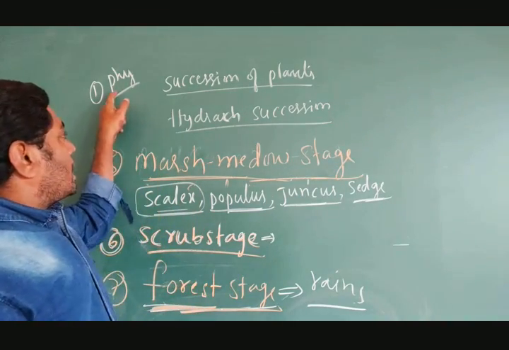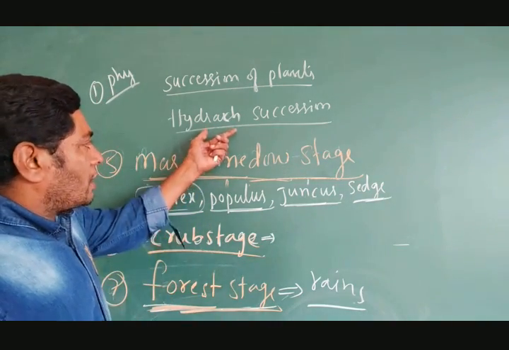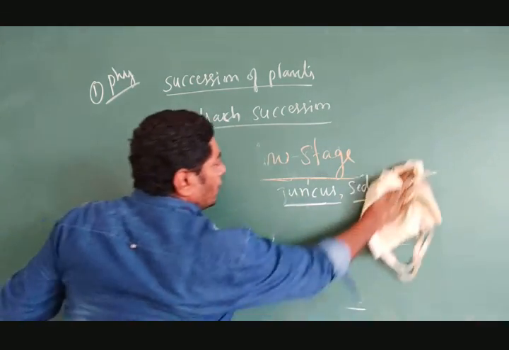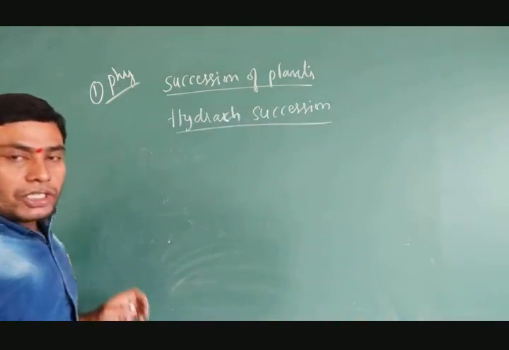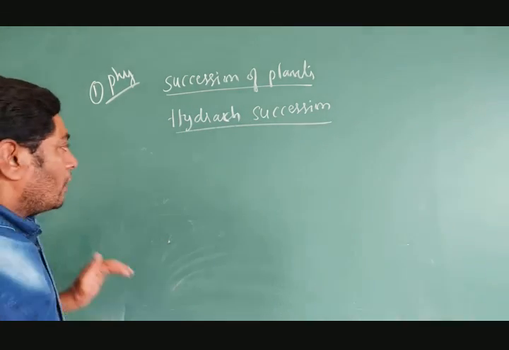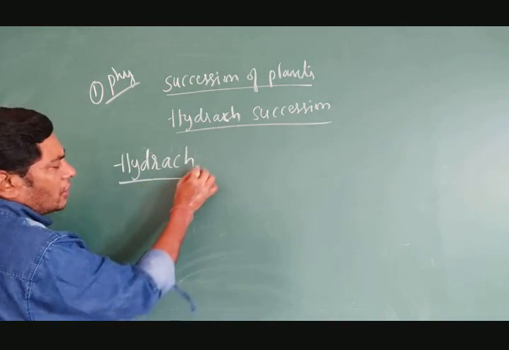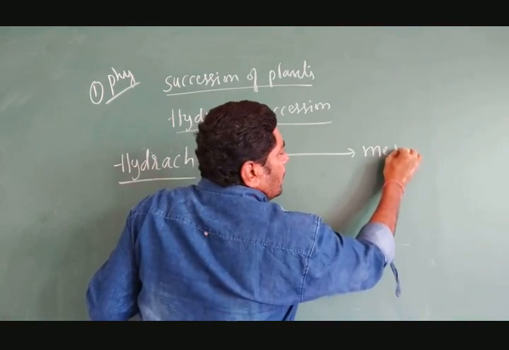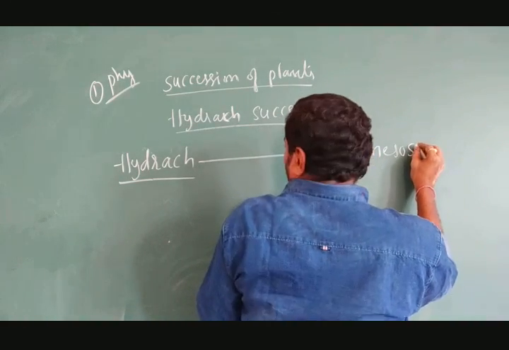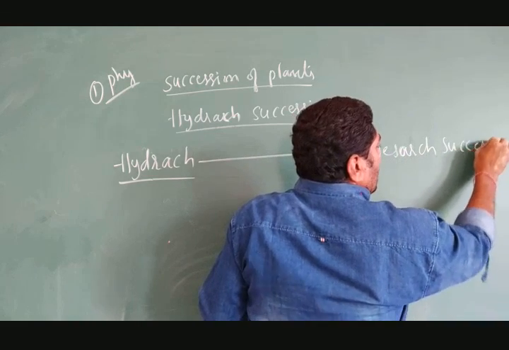Whenever you observe, the successions are 3 types: the hydrarch succession, the xerarch succession, and the third one, the mesarch succession. The hydrarch succession becomes a mesic succession, a mesarch succession.